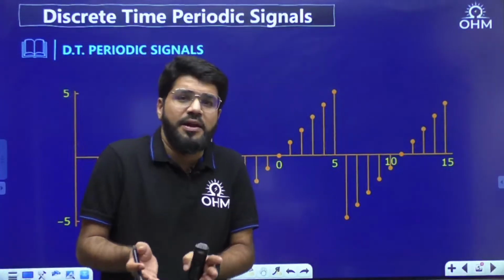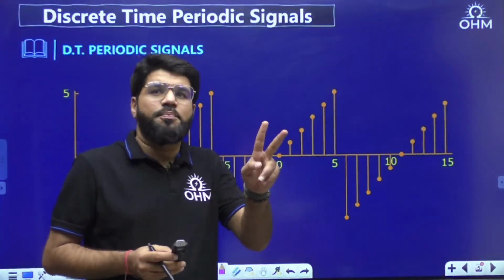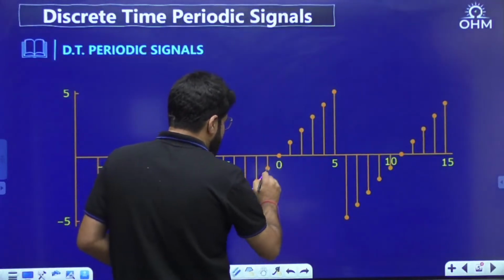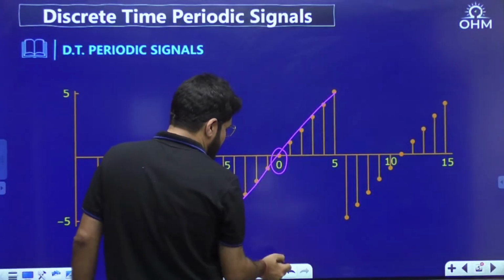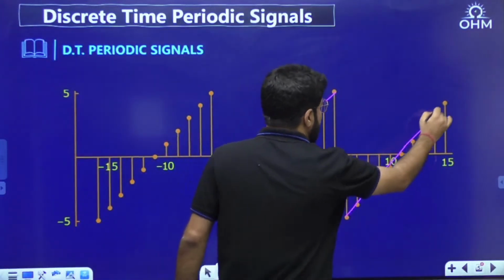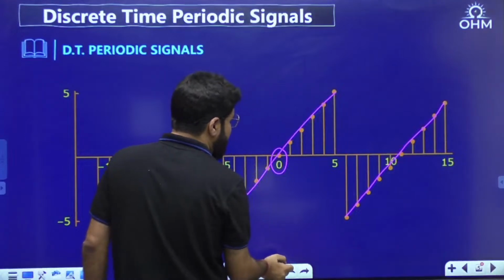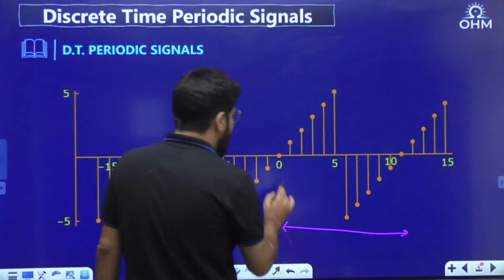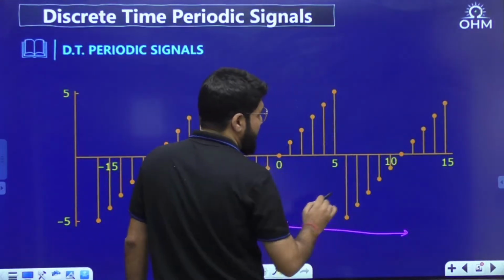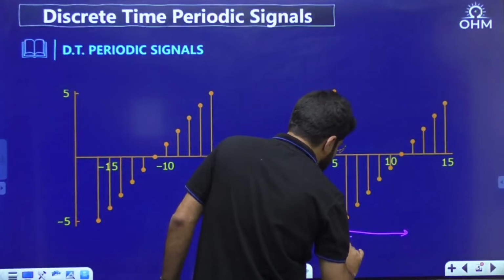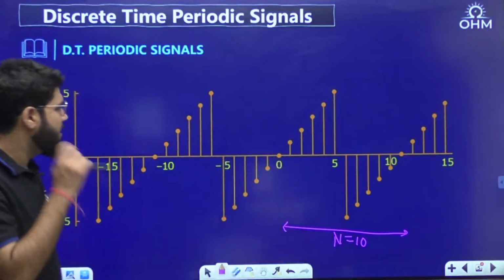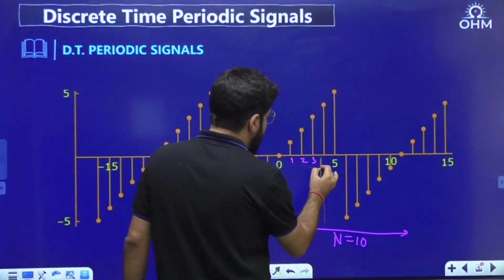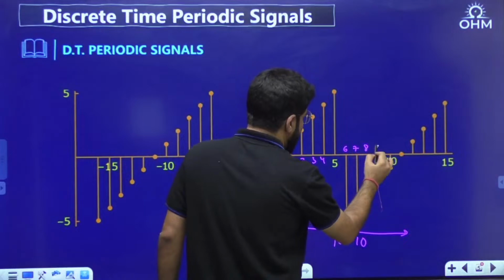Now again, for the period I told you, you can take any two similar points and take the distance between them. So for example, I take the center. If this is the line you consider, this is the center of the line, and then this is the next line you consider, and this is going to be the center of the line. So if I take it from the center to center mapping, this is 0 and this repeats at 10. This repeats at how much? This repeats at 10, right? So 0, this is 1, 2, 3, 4, 5, 6, 7, 8, 9, 10.